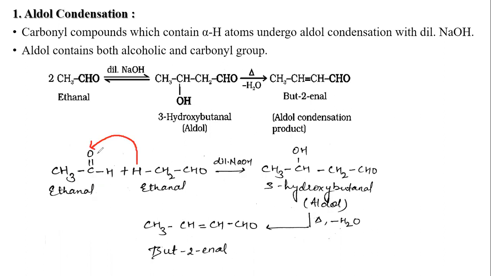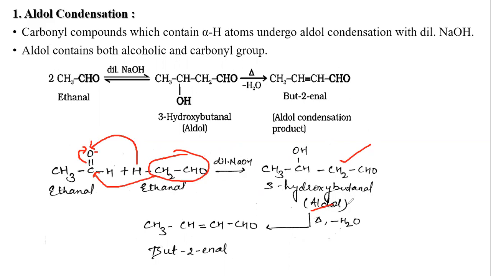Because we know the carbonyl group is polar in nature, oxygen drags all its electrons towards itself and it becomes negative. So hydrogen will go to the oxygen and the remaining part will go to carbon, so that it can give an addition product, that is aldol. So it will become 3-hydroxybutanal.